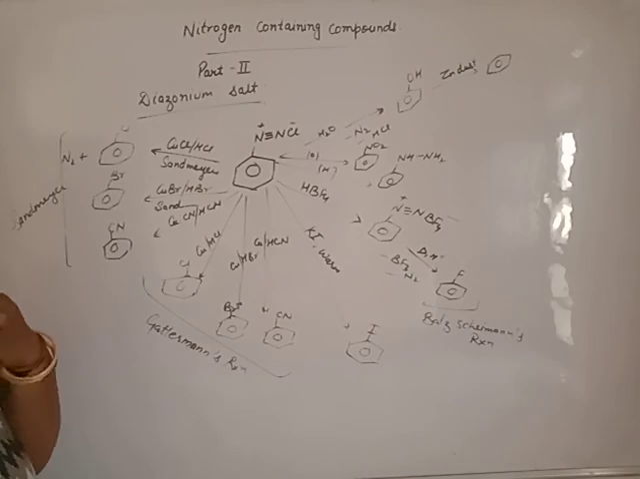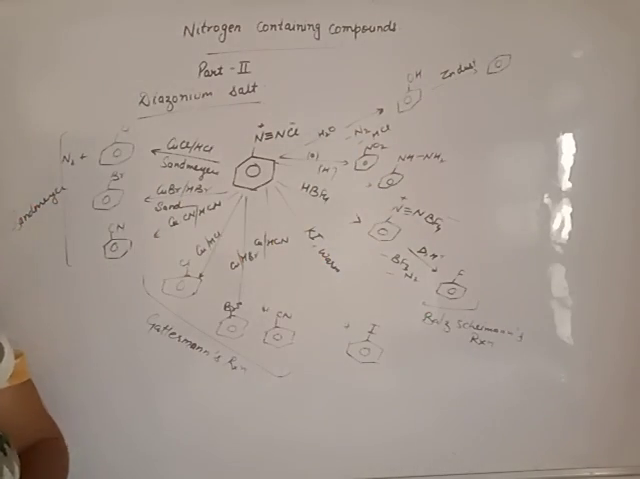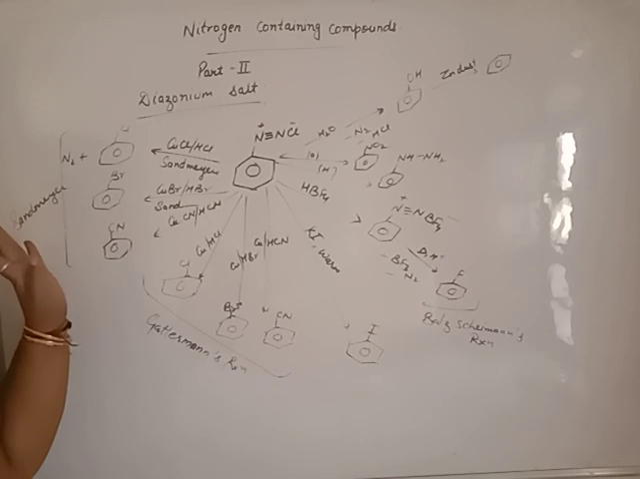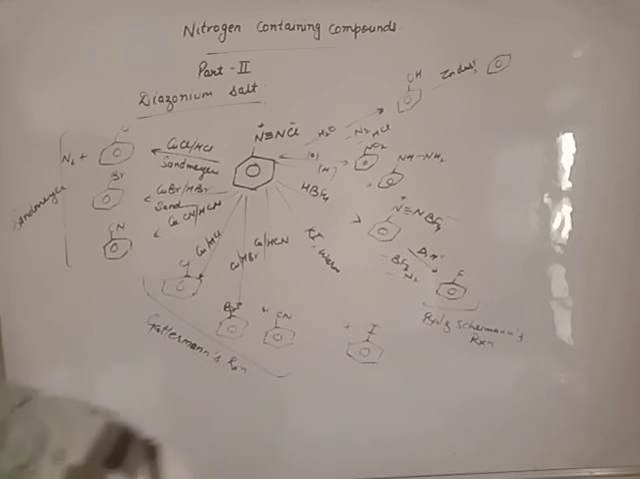These are all reactions you will already have studied in your previous chapters: haloalkane, haloarene, alcohol, phenol, ether, aldehyde, ketone. In all those cases you will study the reactions of benzene diazonium salt, and all the reactions will be repeated only in this topic.